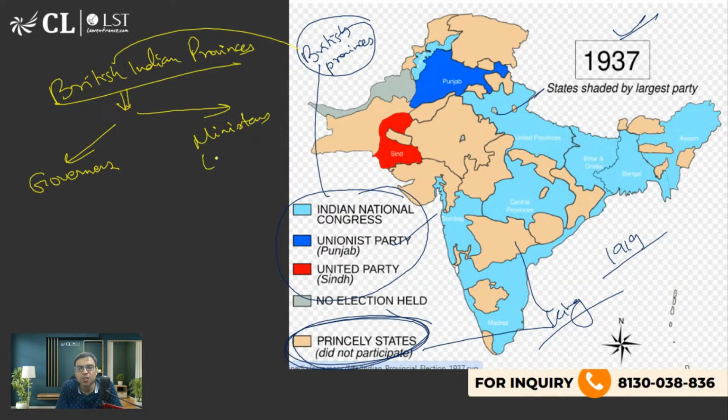Would be mostly Indians, of course, because when there is an election, of course Indians would be elected. ठीक है? Now पहले क्या होता था? Before this 1919, what was the case? All the power was in the hand of governors. तो उसको reserve subject आ गया.